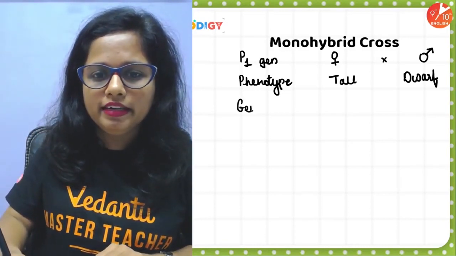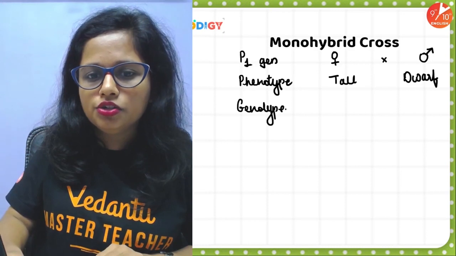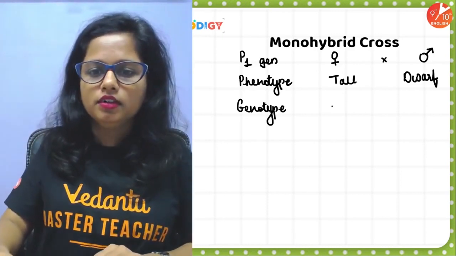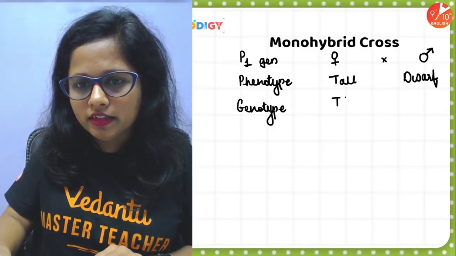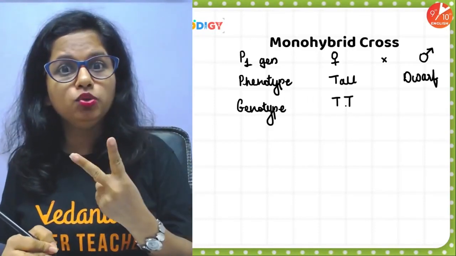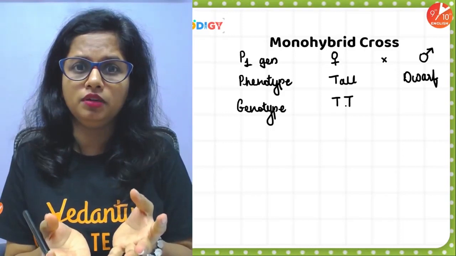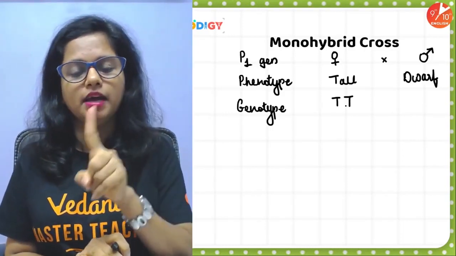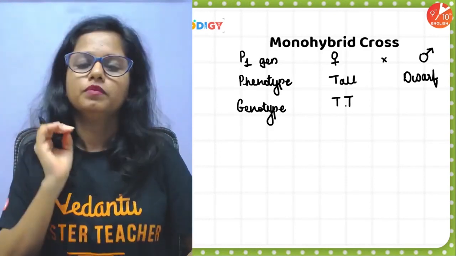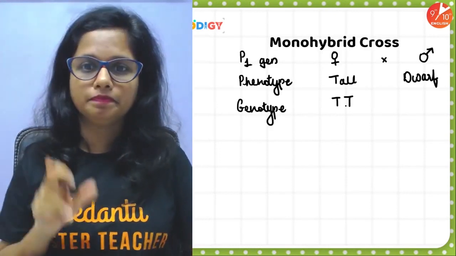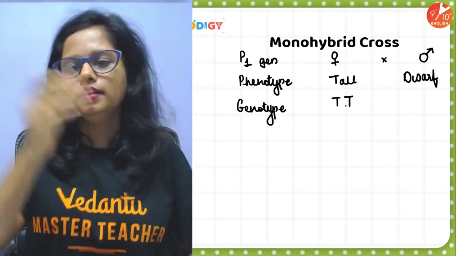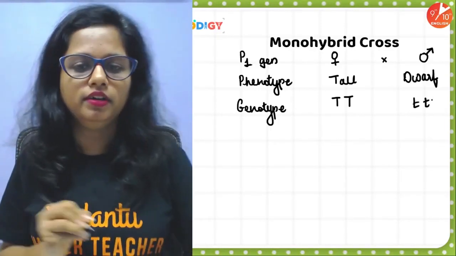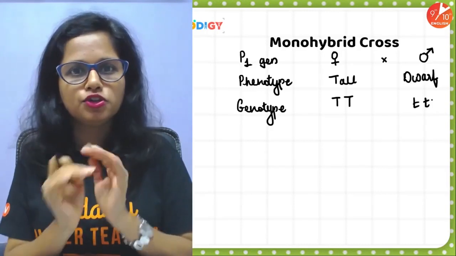Let's write the genotype. The genotype over here will be capital T, capital T. Why two genes? Sexually reproducing plant, two parents, two genes. Both the alleles are the same, so homozygous. Then for the dwarf, it is small t, small t. So phenotype is done, genotype is done.